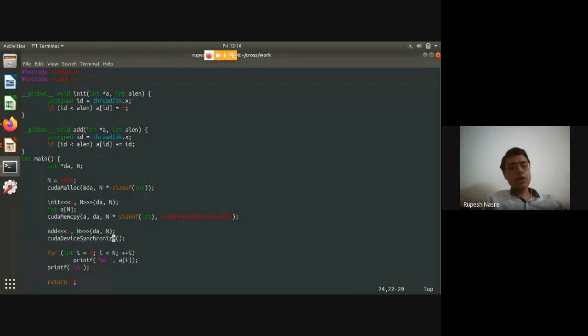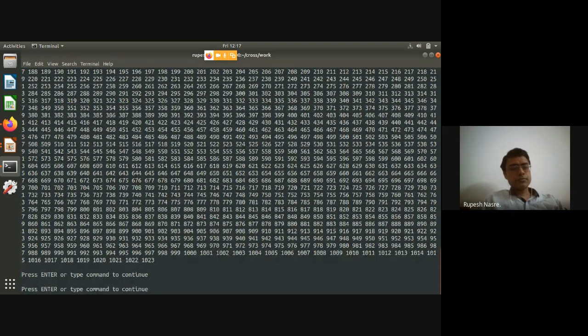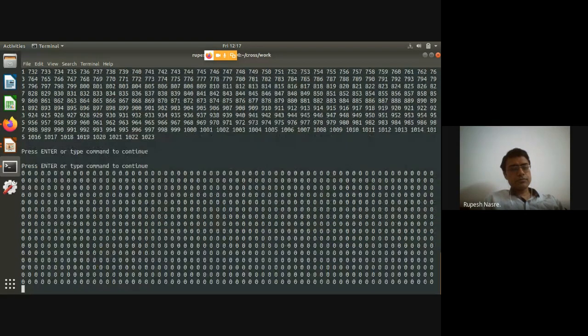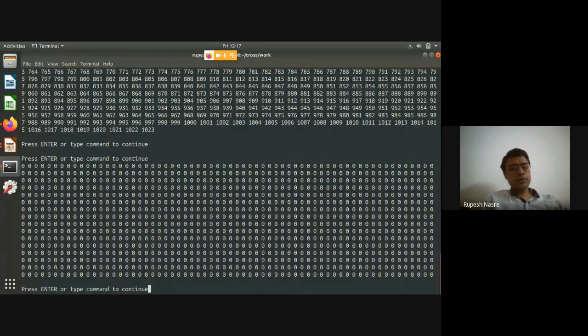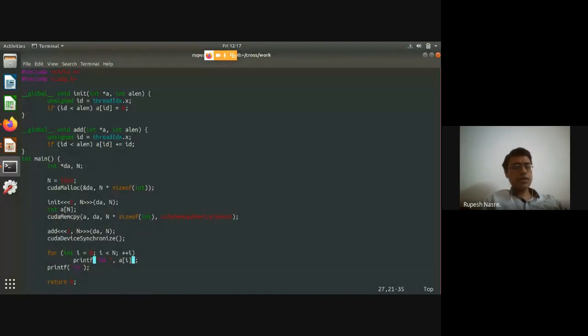And although there is CUDA device synchronize, which means add completely finishes, when we print A here, it should still give 1024 zeros. So that is our expectation. Let's see if that happens. That seems to be what we were anticipating. So does that seem reasonable? Any questions, any concerns so far?